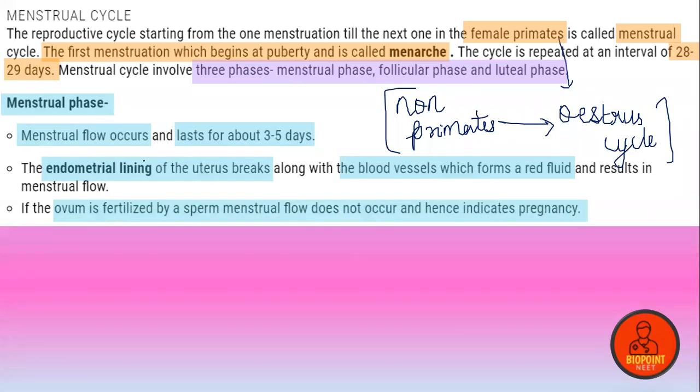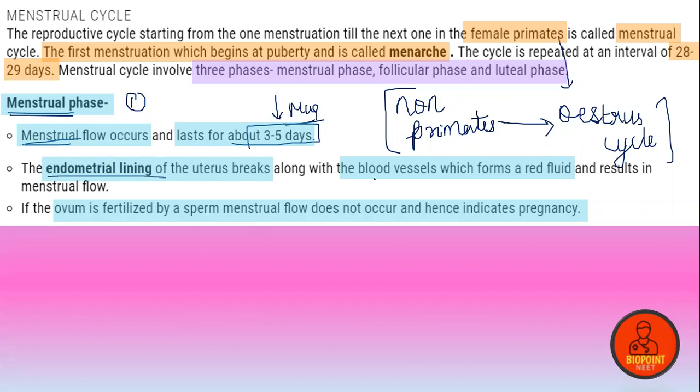Okay, so hence it is an indicator of pregnancy. This is the first stage, that is, the menstrual cycle starts with the menstrual flow. So flow of menstrual blood, which lasts for 3 to 5 days. The important events that occur in the menstrual phase, and also how many days it lasts for: 3 to 5 days.